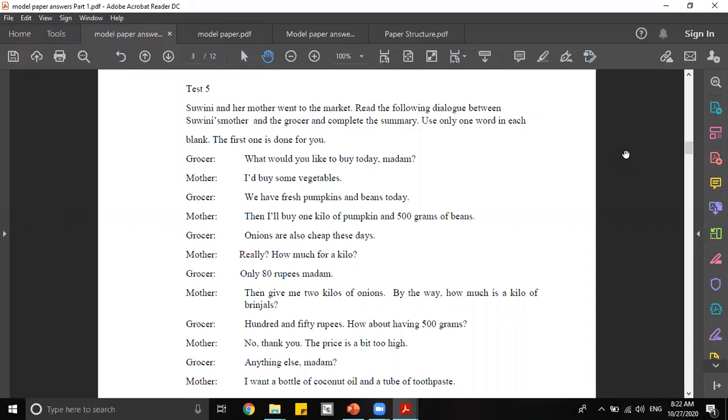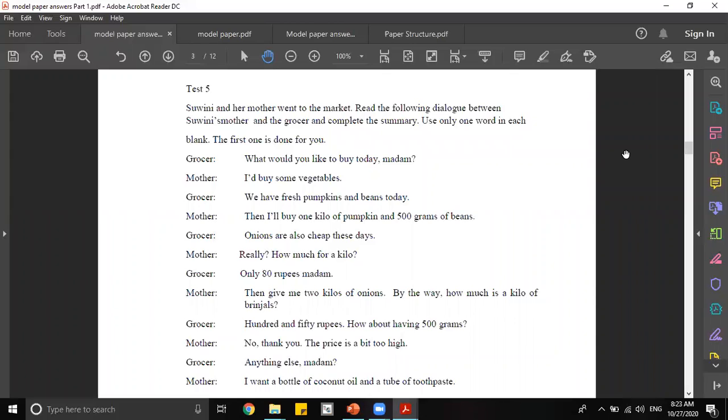So there is a dialogue, and then there is a following passage, and you have to fill in the blanks after reading this dialogue by using some words.